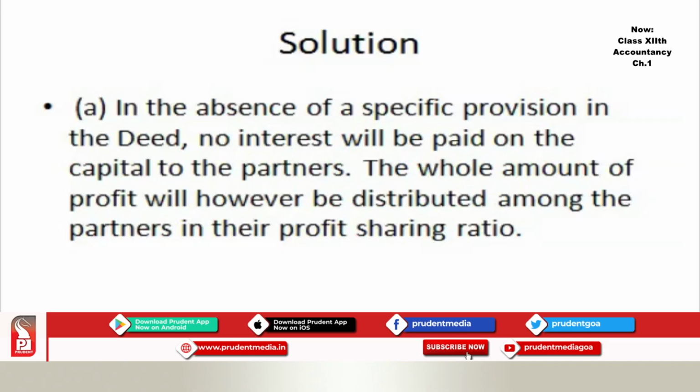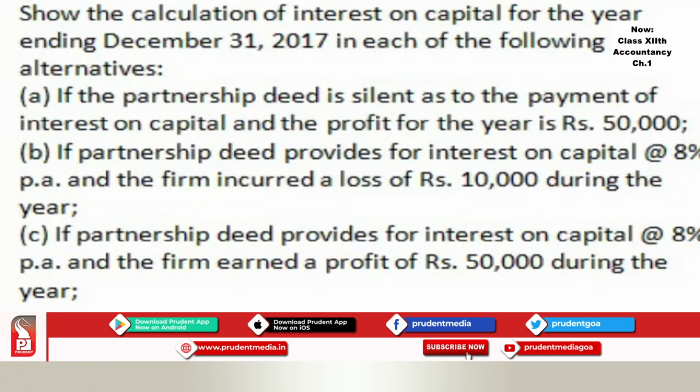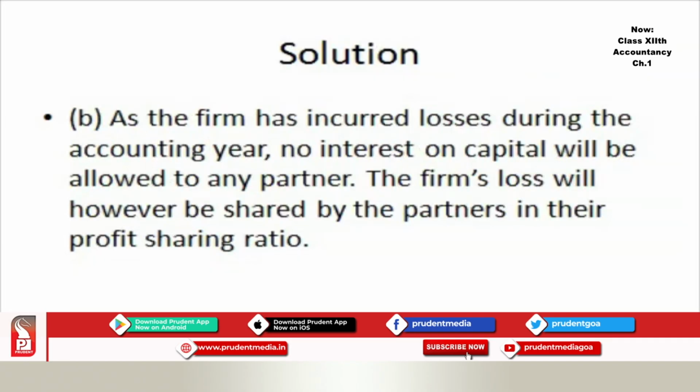Now situation B. If the partnership deed provides for interest on capital at 8% per annum and the firm incurred a loss of rupees 10,000 during the year, look at that situation B. As the firm has incurred losses during the accounting year, no interest on capital will be allowed to any partner. The firm's loss will however be shared by the partners in their profit sharing ratio, isn't it?